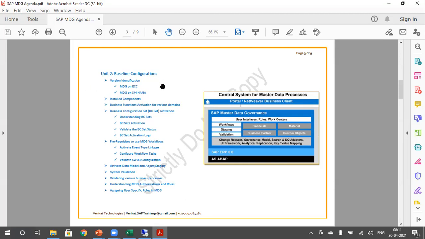But again, since we don't get a fresh system, we cannot configure or get hands-on for this unit, but I would cover what is required and what guides are available, how we will be performing all these activities, so that it will be useful for you.